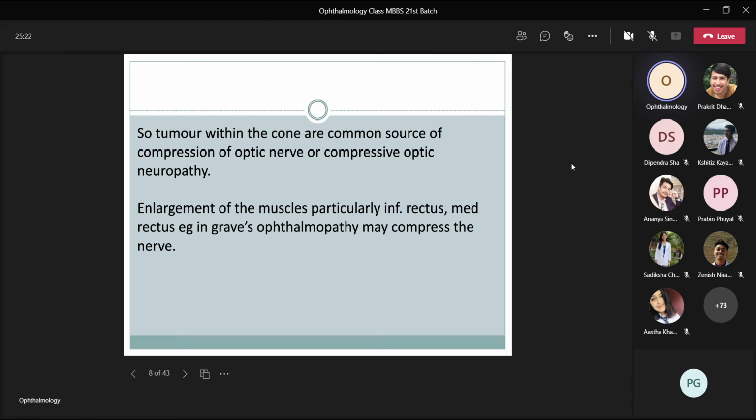So tumors within the cone are the most common source of compression of optic nerve or compressive optic neuropathy. If there is any tumor in the muscle cone, then it compresses the optic nerve, leading to compressive optic neuropathy. And enlargement of the muscles, particularly inferior rectus and medial rectus, in case of Graves' ophthalmopathy, may also lead to compressive optic neuropathy. That means the involvement of the intraorbital part of the optic nerve in Graves' ophthalmopathy leads to optic neuropathy.